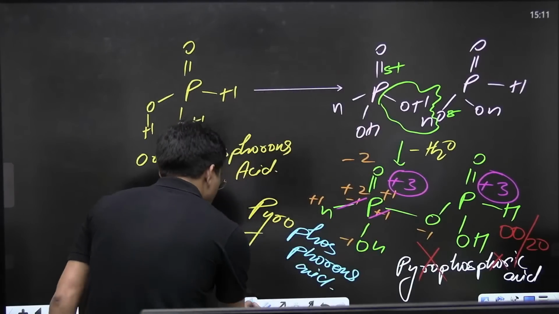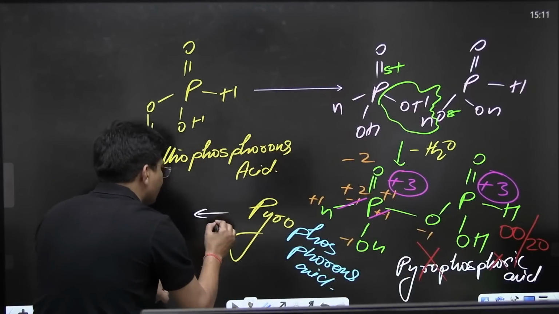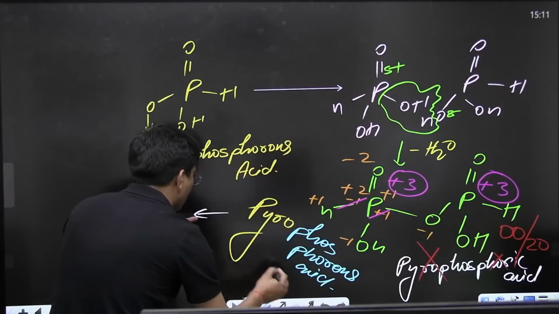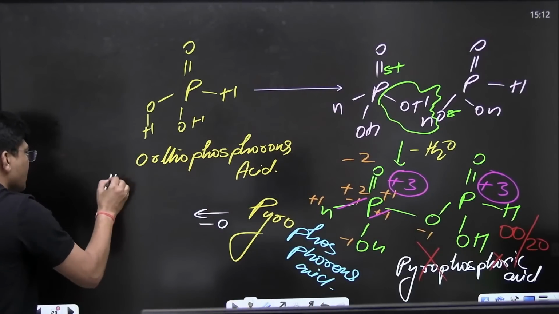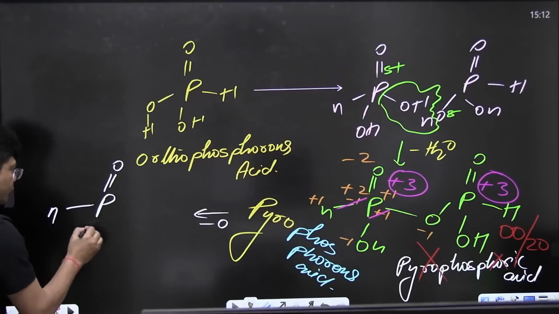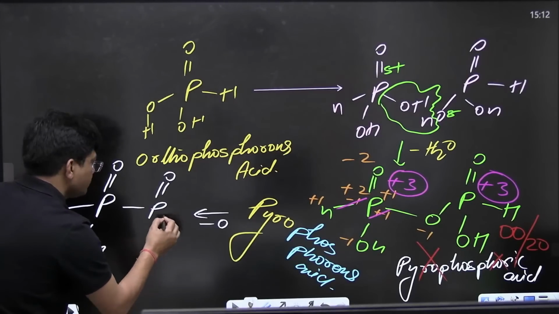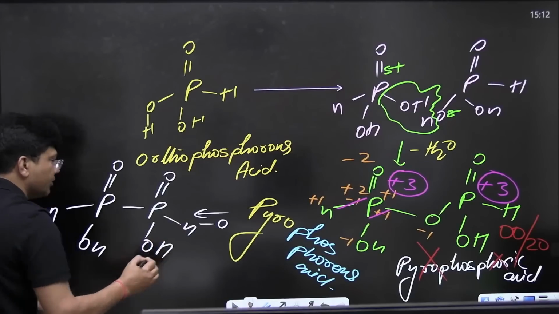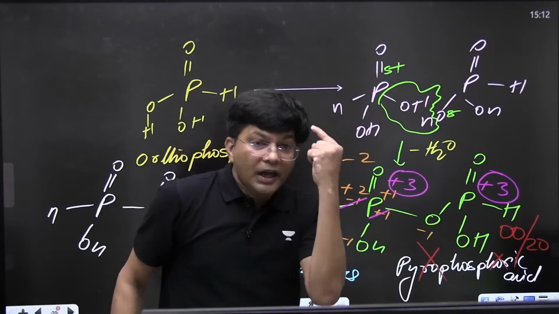Now see, if I remove one oxygen from here, and I write like this, P double bond O, H, OH, P double bond O, H, OH, what do you call it? Do let me know in the chat section.